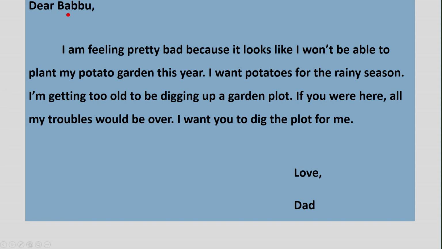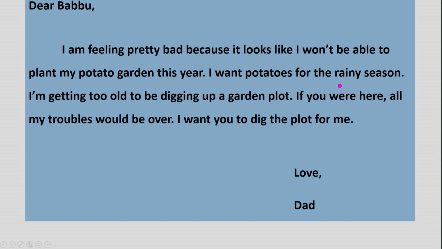He addresses his son by saying Babu. In his letter he writes, I am feeling pretty bad because it looks like I won't be able to plant my potato garden this year. I want potatoes for the rainy season.